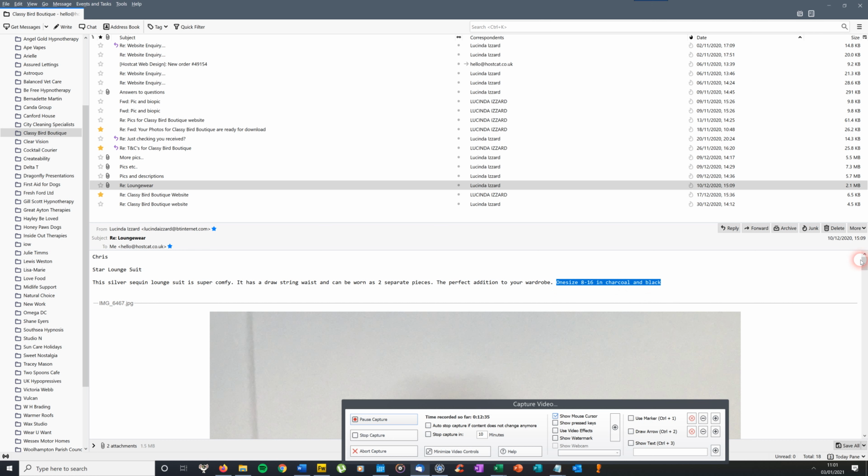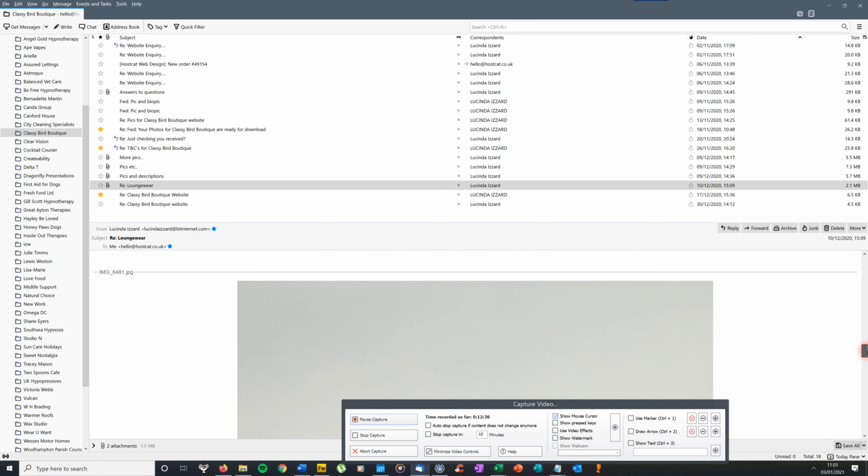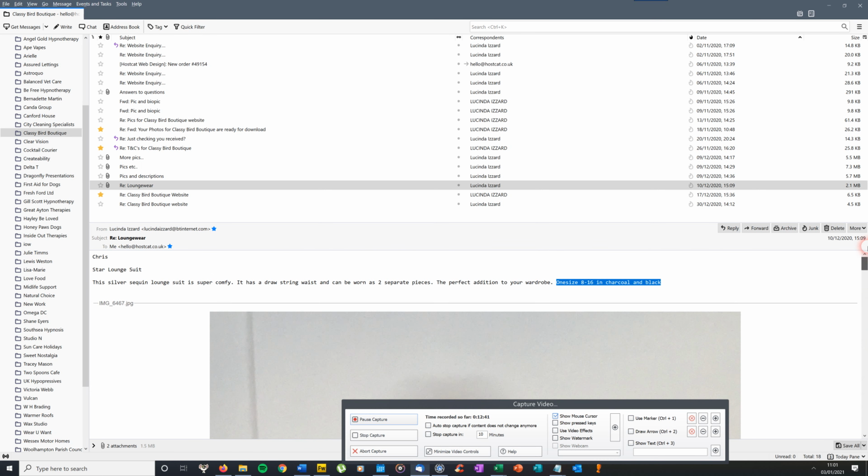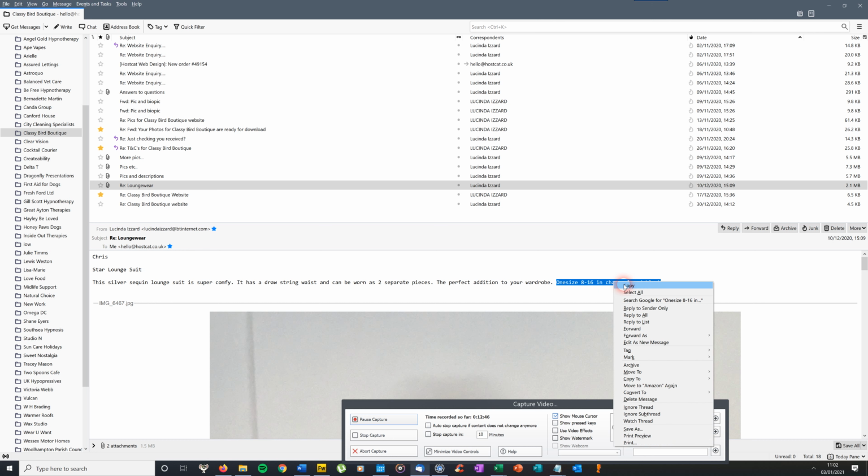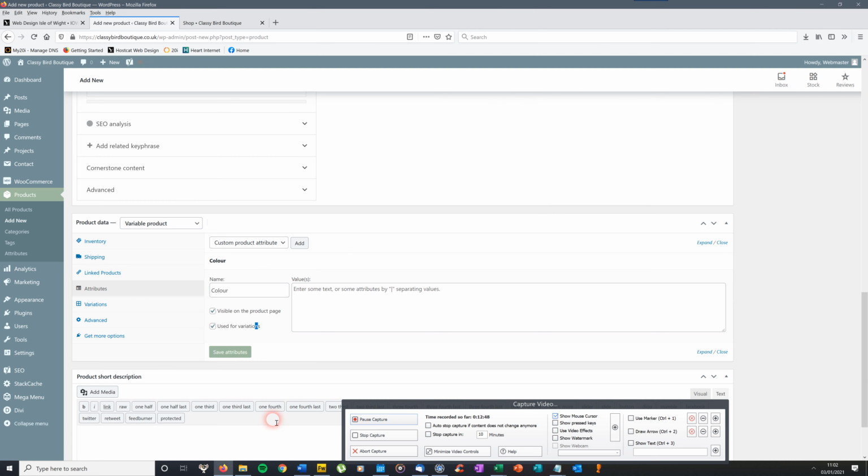But what we don't have typically is the price. I'm going to guess for this one, just so that we can fill it in, and say that they're £30 each. You'll probably hate me for this. Right, so in this box here that says value, one size 8 to 16 in charcoal. I'm going to remove the "and black" bit because that's one variation in charcoal. I may just add the price in there.